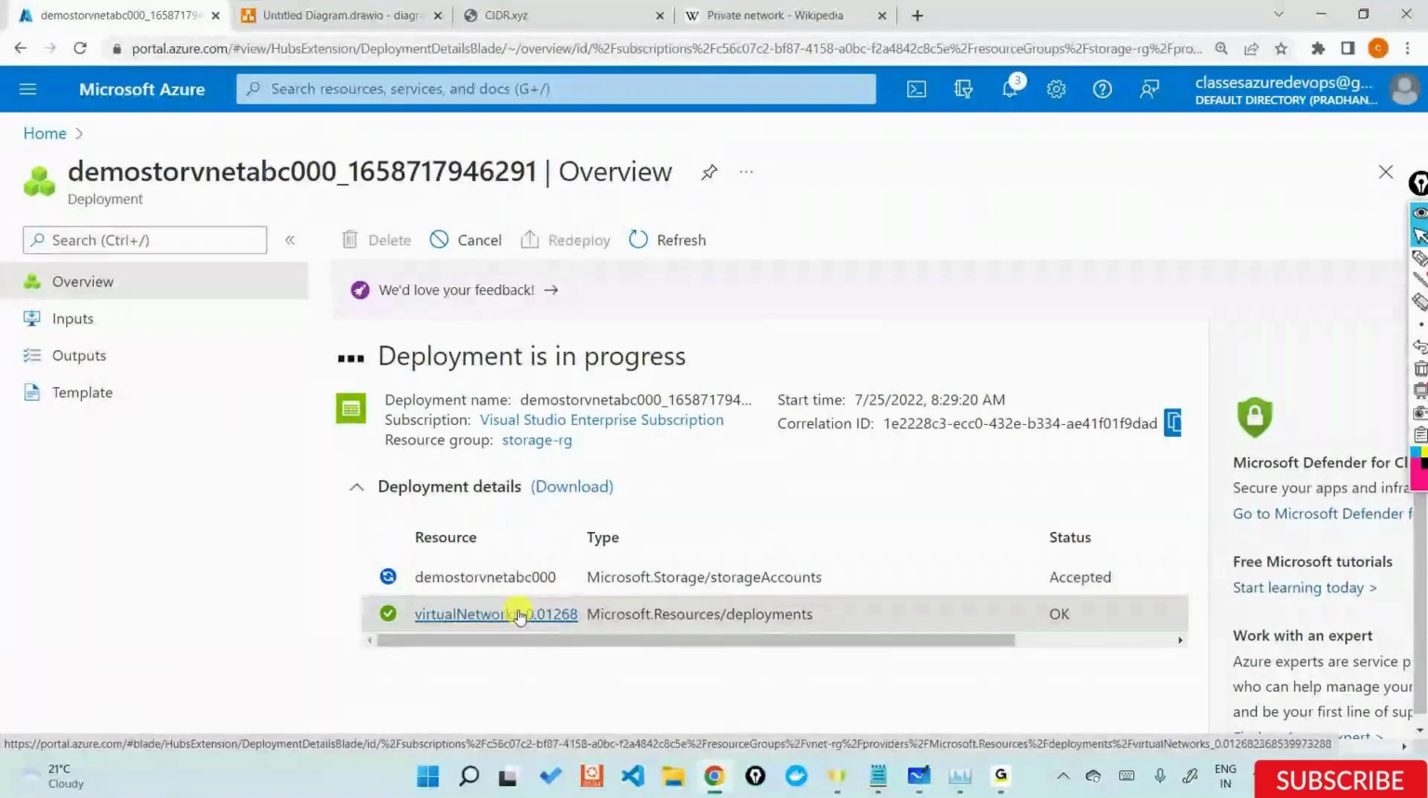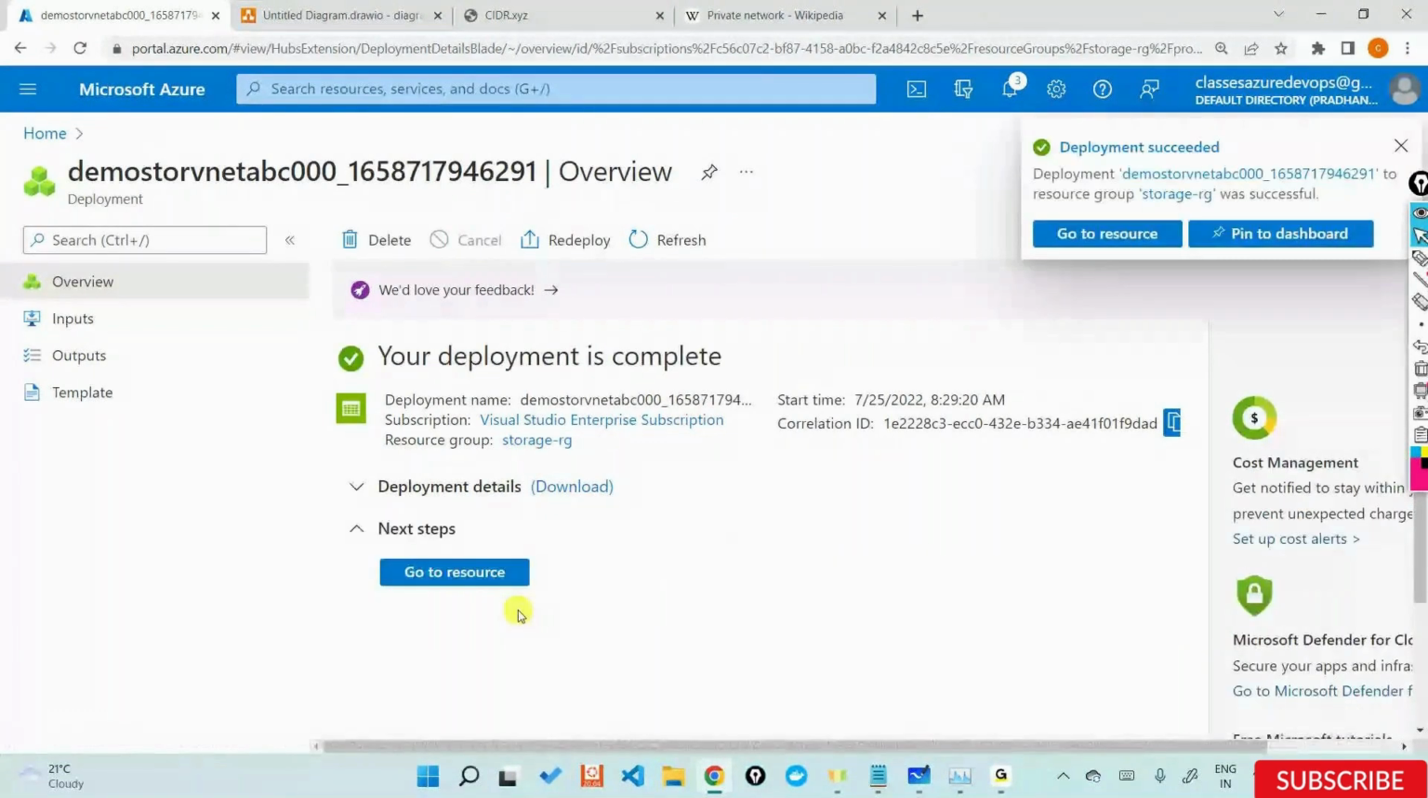It is possible. Definitely a good question. ARM, Terraform, PowerShell, whatever it is, it is possible to do all these things. So creating a virtual network, storage account, integrating everything, we'll also look at that. So yes, it is possible via automation as well. You can do the same thing via automation.